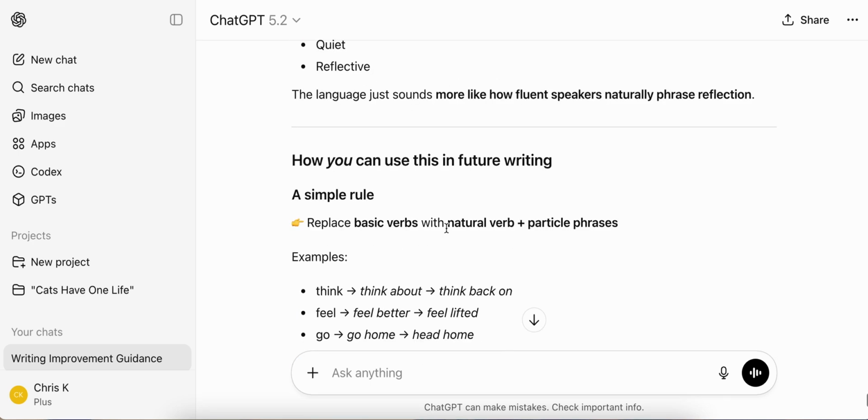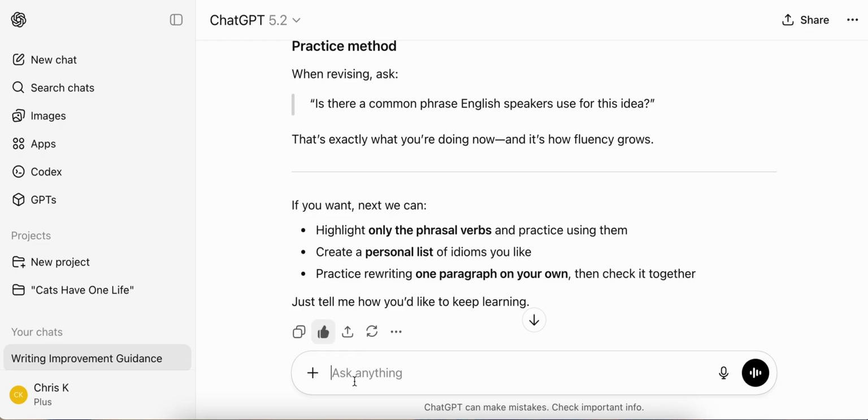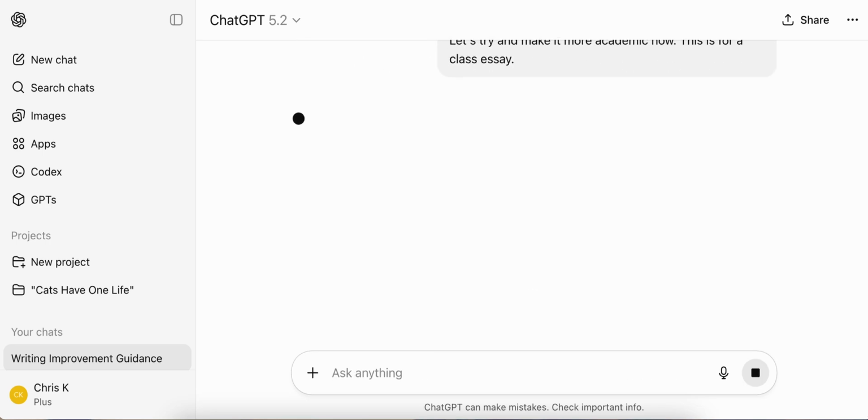Okay, maybe one more thing you can add is, okay, let's try and make it more academic now. This is for a class essay. Okay, last one though. Last change.